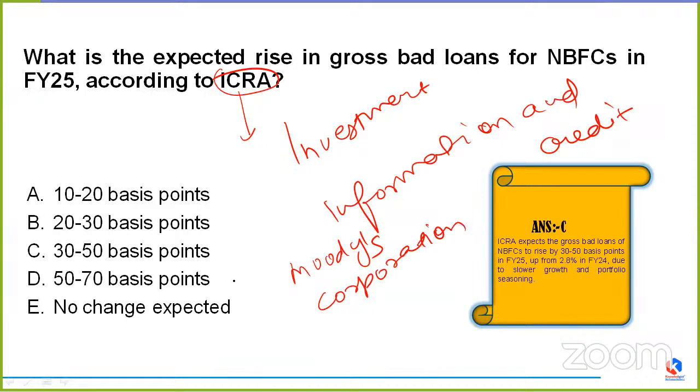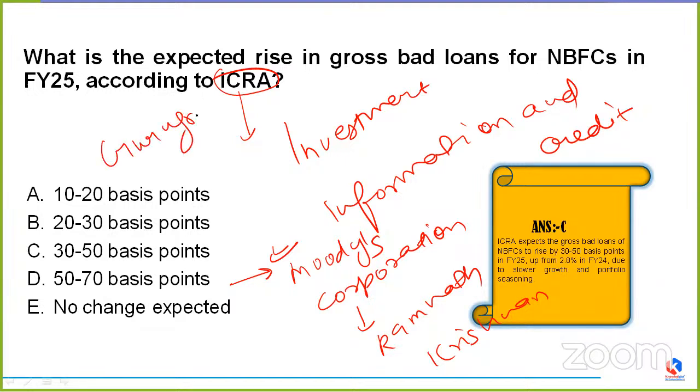You must have gone through this term also. We went through a few questions where this Moody's Corporation came into account. Few reports were being analyzed and provided by Moody's Corporation. And the current CEO of ICRA is Ramnath Krishnan. Okay. What is his name? His name is Ramnath Krishnan. Where are the headquarters? ICRA headquarters are in Gurugram. Okay. So that's all about what is ICRA and the other information regarding ICRA.